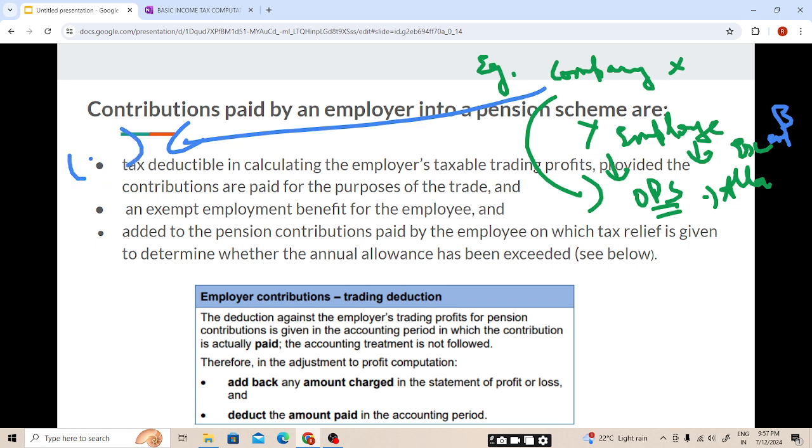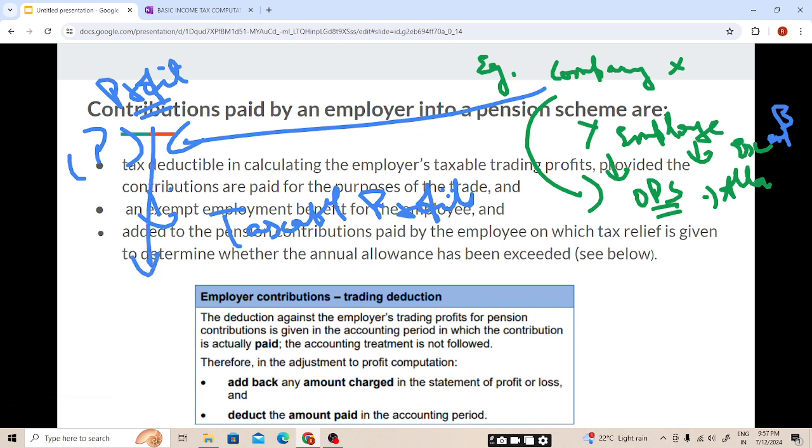And this amount the company will reduce from its profit when calculating the accounting profits. Accounting profits are different from the taxable profit, students. Do not confuse it. From the profit they'll reduce it as an expense, whether they pay or not. But when coming to the taxable profit, the company needs to add back the amount and deduct the amount paid in the accounting period. I hope this is clear.